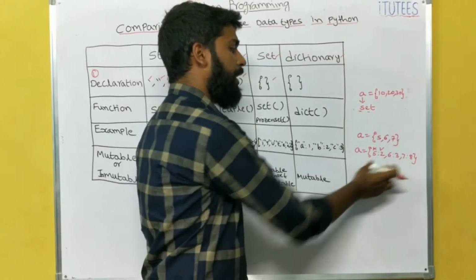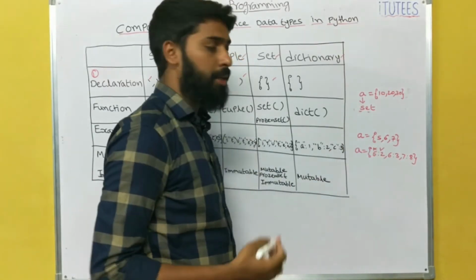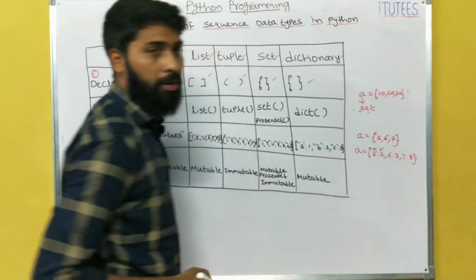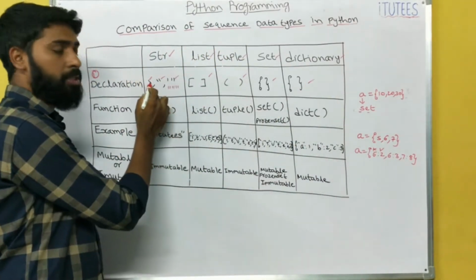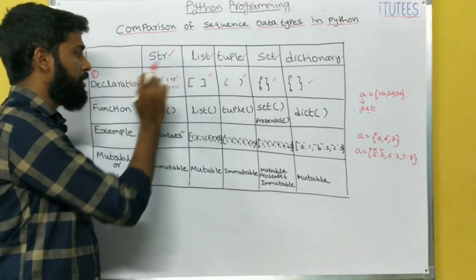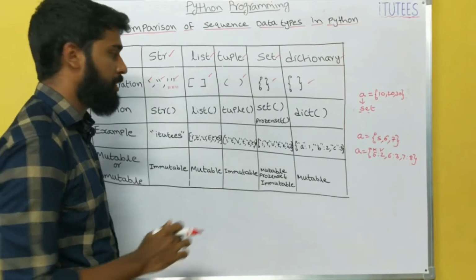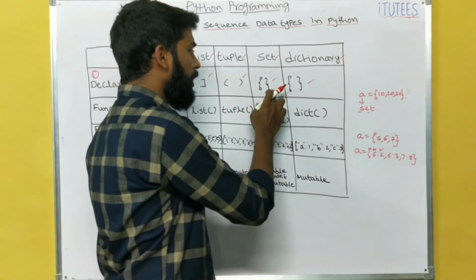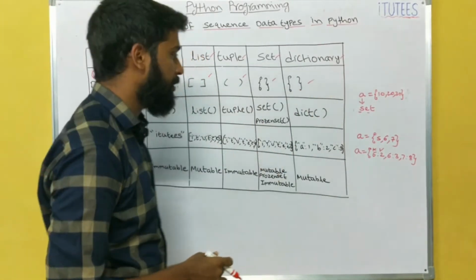If I define the data as key and value pairs, then it is treated as a dictionary. So how can we define the string? Single quotation, double quotation, three single quotations, three double quotations. Square brackets for list. Small brackets for tuple. Curly brackets for set. Curly brackets for dictionary.